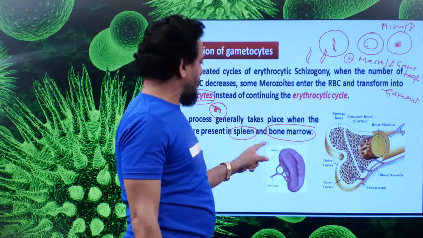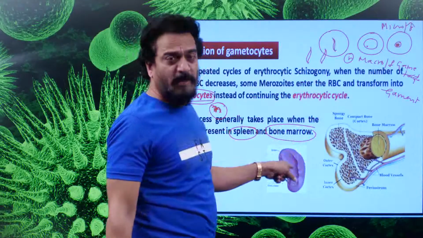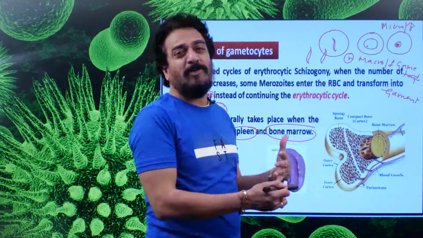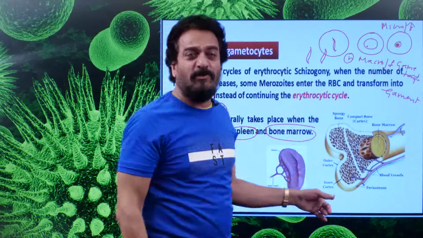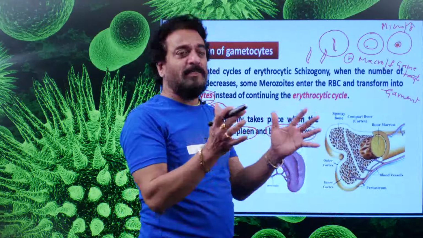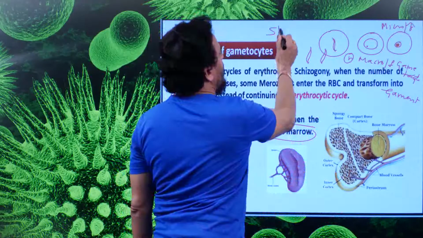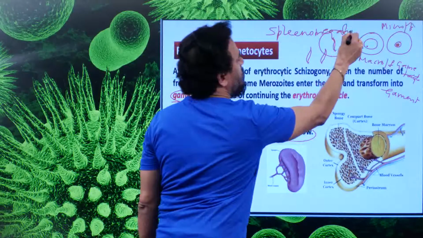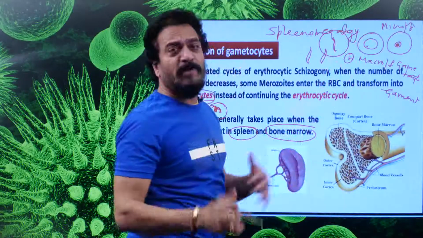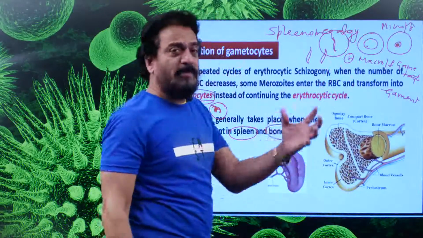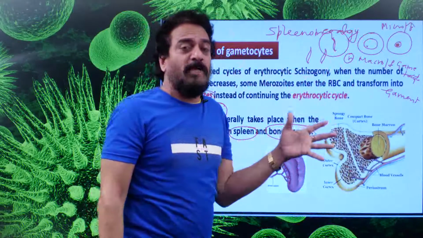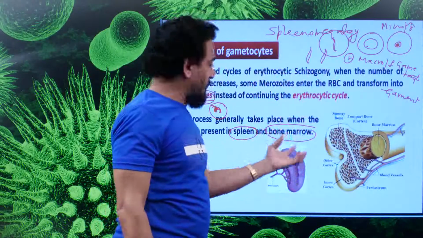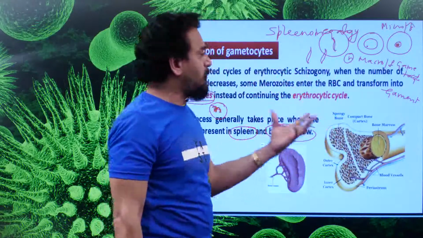Because of this, what happens is, when the spleen is getting invaded by the plasmodium, the immune system of our body will show immune action over the incoming pathogens into the spleen, and the spleen is subject to enlargement, which is also called splenomegaly. The meaning of splenomegaly is nothing but the enlargement of the spleen. Why has the spleen enlarged? Because the pathogen has entered. What is that pathogen? That is plasmodium, and because of the immune action shown over the plasmodium, it is subject to enlargement in size, which is called splenomegaly.